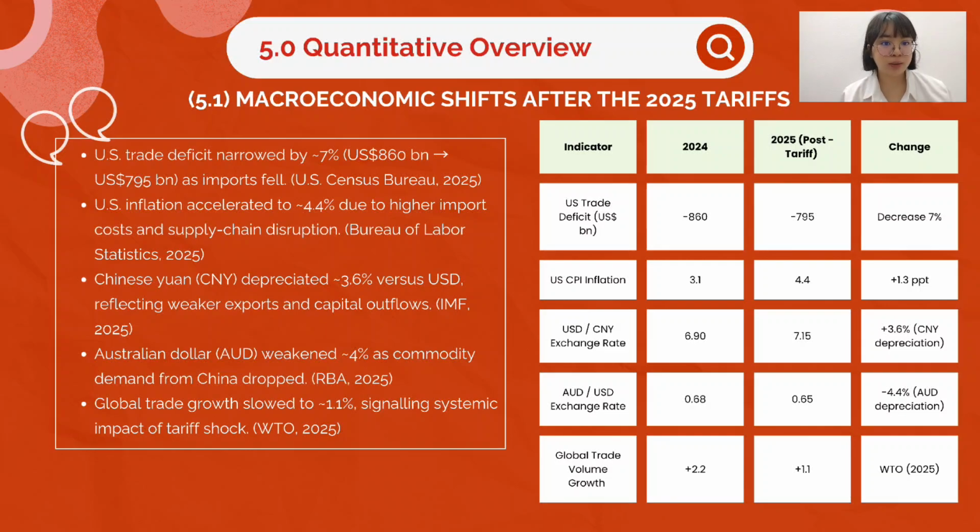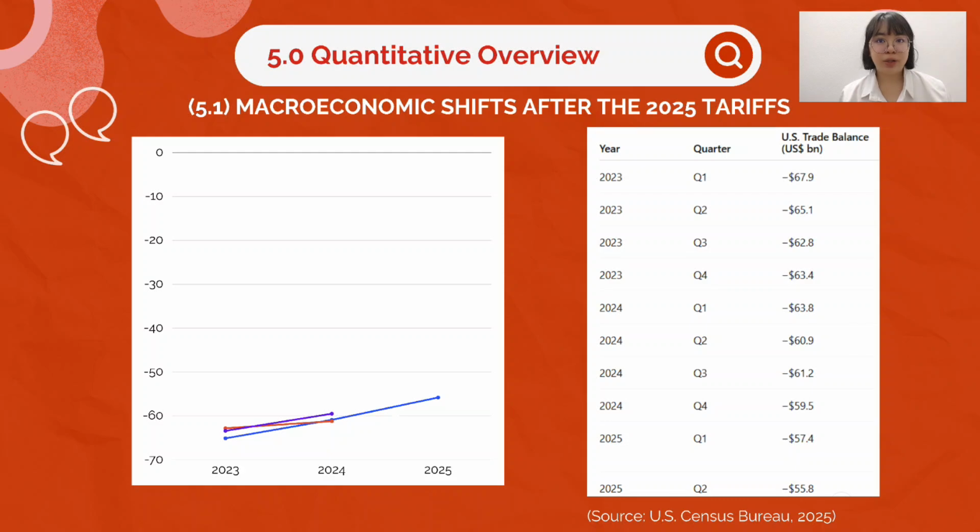So this table and the line chart here illustrate the gradual narrowing of the US trade deficit between the year 2023 and 2025. Across each year, we can see a steady reduction from an average of about USD 67 billion per quarter in 2023 to around USD 56 billion by mid-2025. This pattern reinforces how import compression temporarily improved the trade balance.